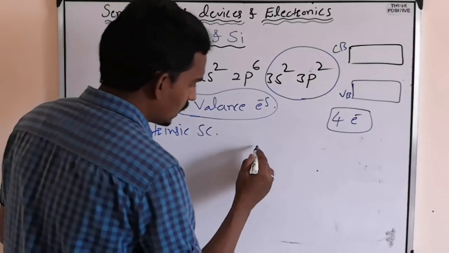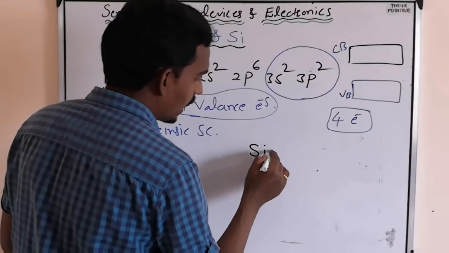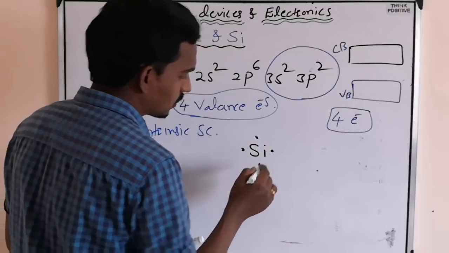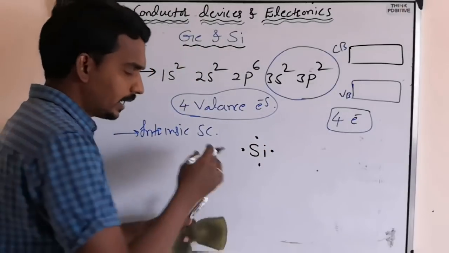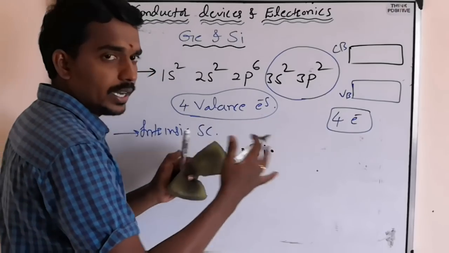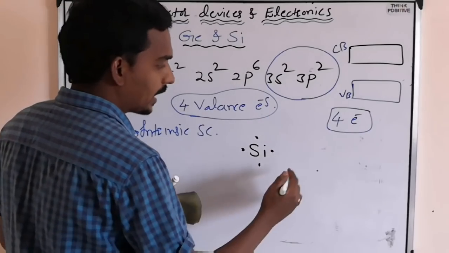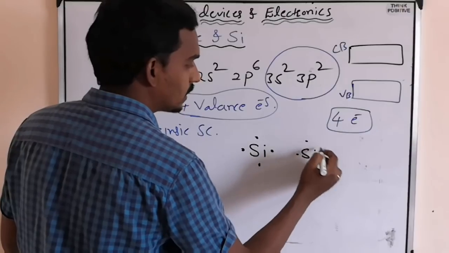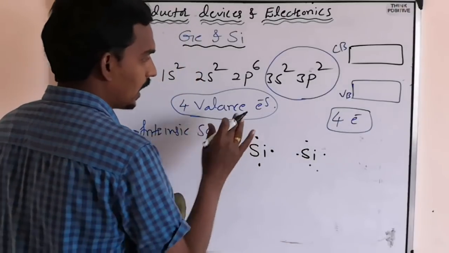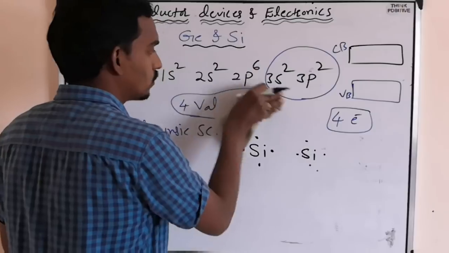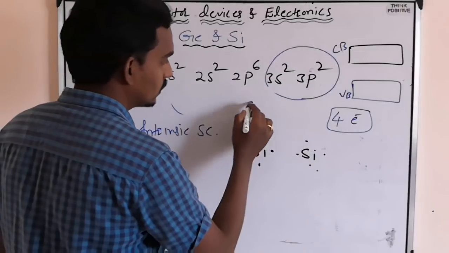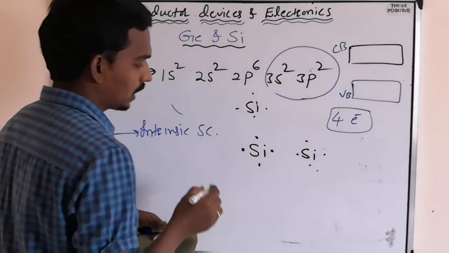Because when you consider one silicon, it has 4 electrons. Then when you consider a solid of silicon, there are many atoms, and an adjacent one also has 4, and here also there is one more, so here also 4 electrons.